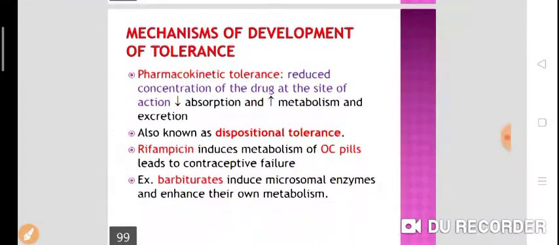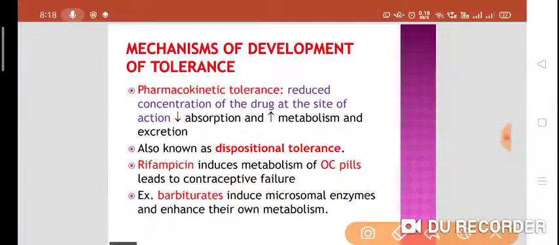Now, why is there a development of tolerance mechanism? Pharmacokinetic tolerance, also called dispositional tolerance, means there is a reduced concentration of a drug at the site of action. Why? Because there is a decreased absorption and increased metabolism and excretion.